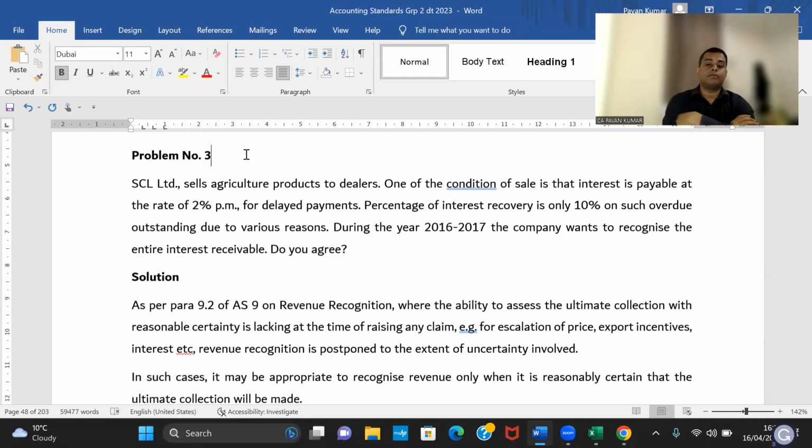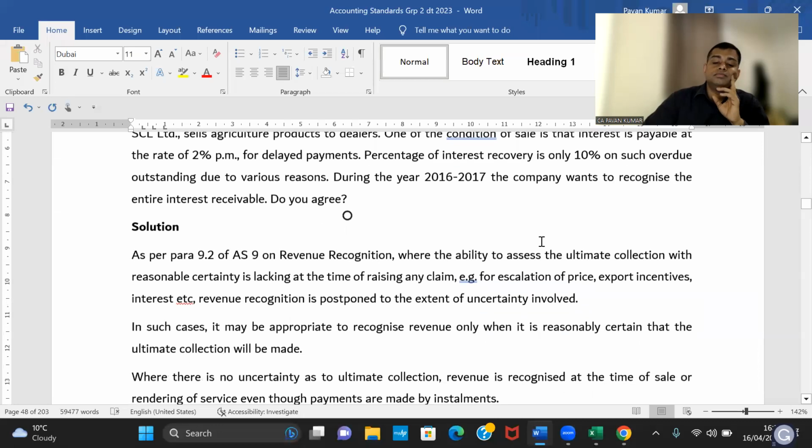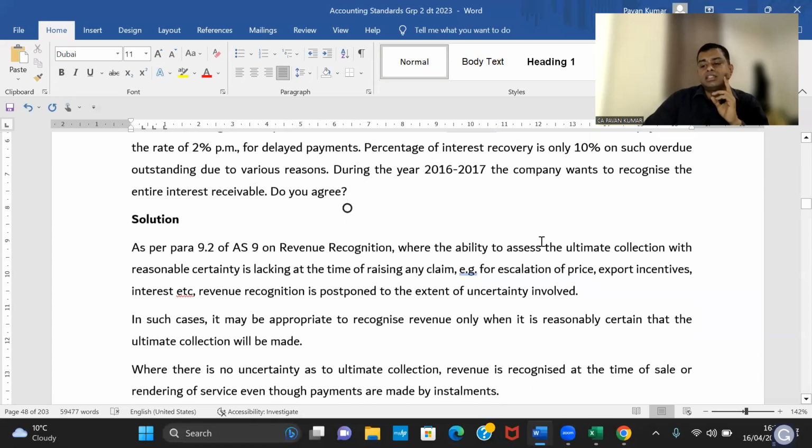Then you record interest income. So here also, for this 2% penal interest that SCL Limited is supposed to collect, because of past experience only 10% of outstandings will come. You should not recognize revenue.